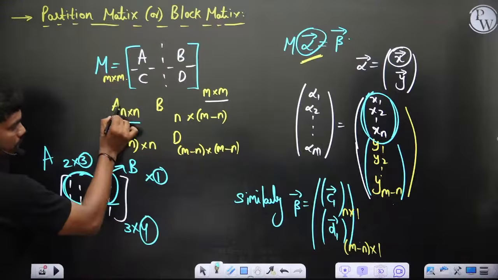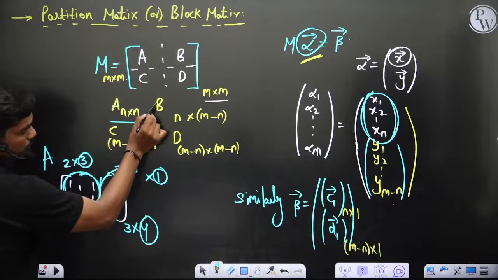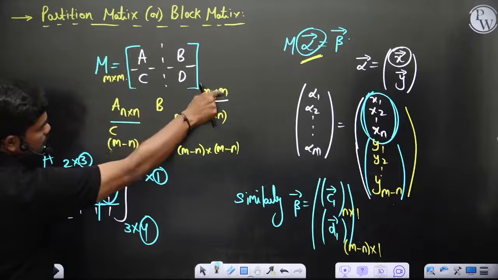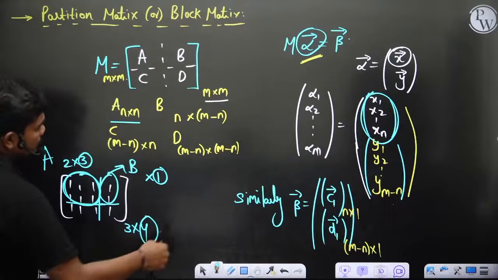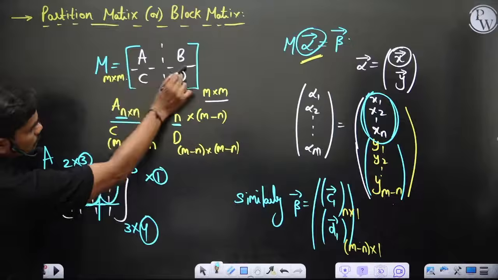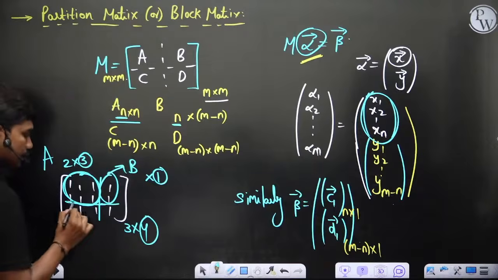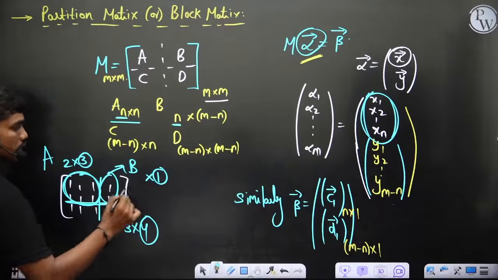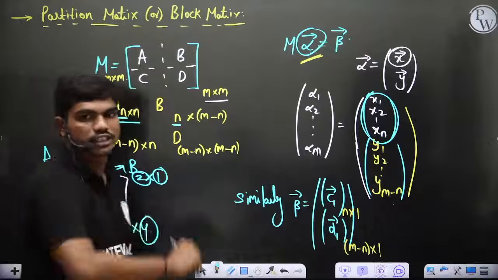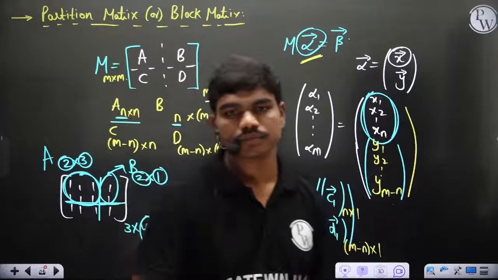That's why if this matrix consists of n columns, ultimately B should consist of m minus n columns. If you add these two, then the total number of columns is m again. Similarly, if A consists of n rows, then B should also consist of n rows, because this is a horizontal line. Like you can see here it is 2 by 3, so here it's also 2 by 1. So this 2 is actually the same in this case. That's how in general we are doing the partition. Clear?